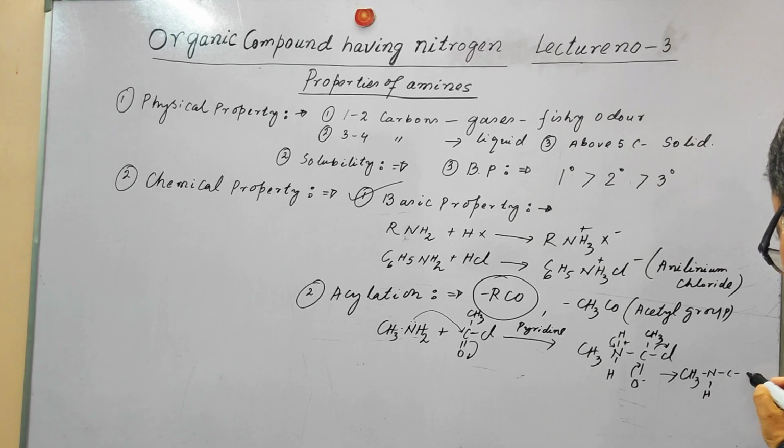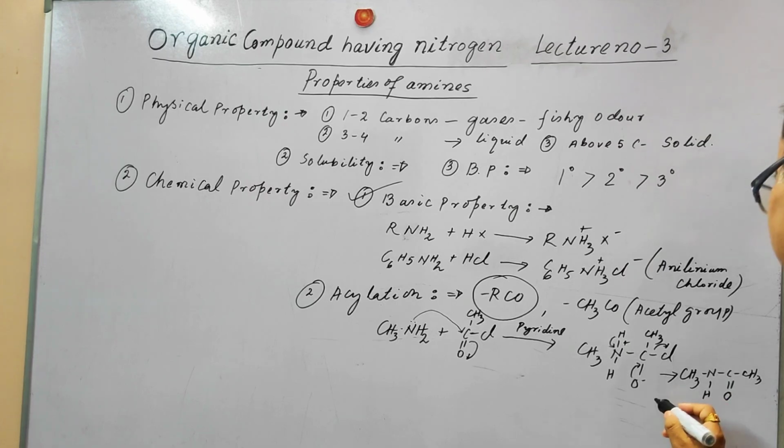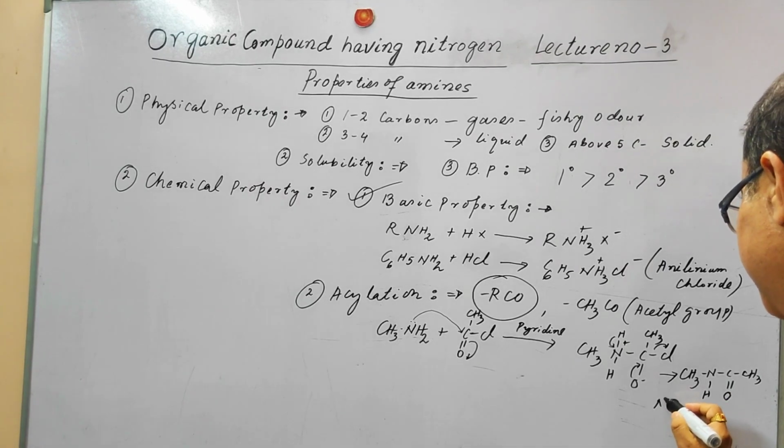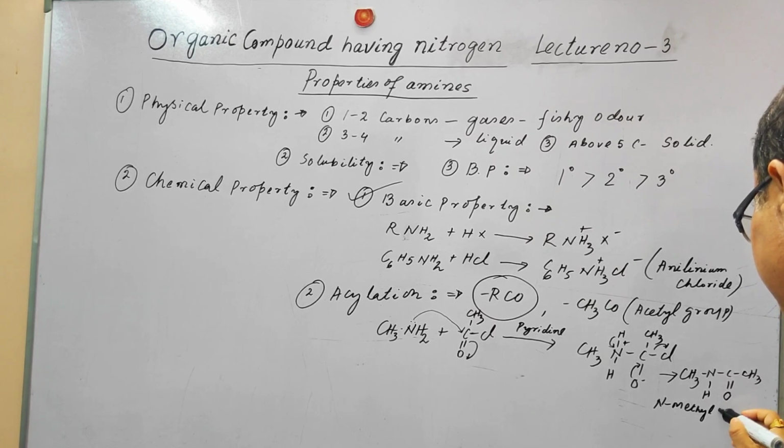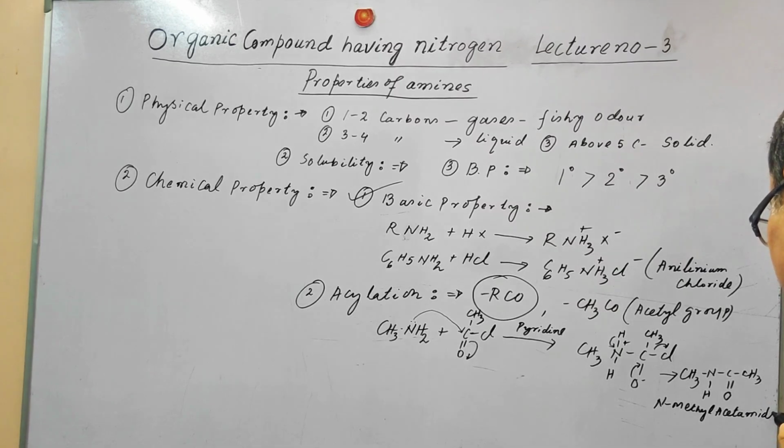This is called N-methyl acetamide, or you can also call it N-methyl ethanamide.